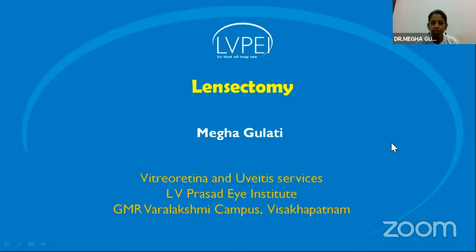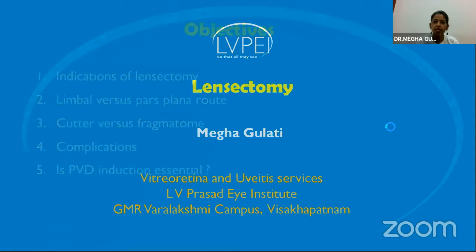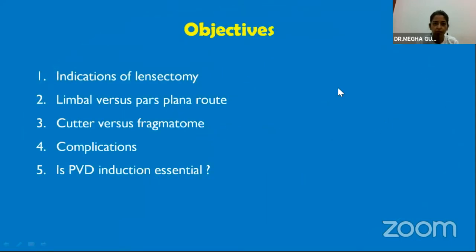So I will be talking about lensectomy. Sometimes, through the phacoemulsification anterior or limbal route, we are not able to take care of the cataractous lens, and then lensectomy through the limbal or the pars plana route is the preferable choice. Today I will be dealing with lensectomy under the following subheadings: what are the indications, which route to prefer, which instrument to prefer, what complications we anticipate, and is PVD induction essential in a case of lensectomy?